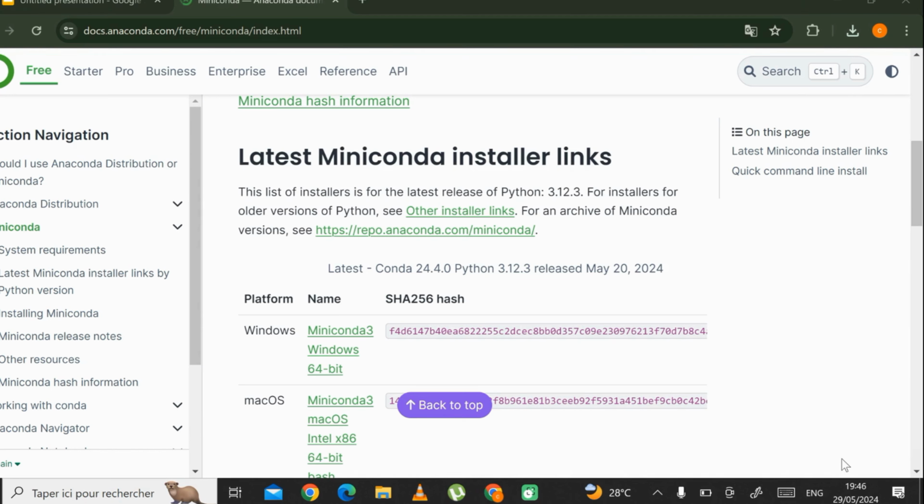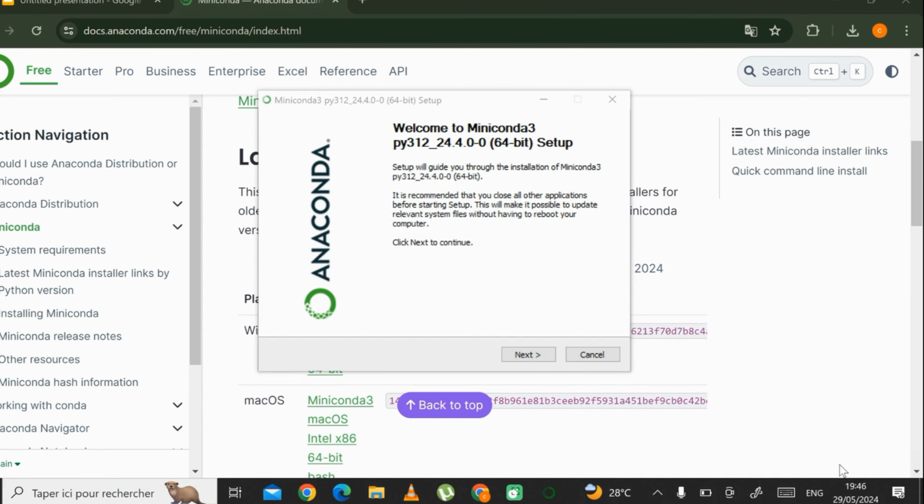It might take a little time. Okay, so when it downloads, we're going to go to our download files and we're going to see a Miniconda and we'll click on it. If not, we can just come to the bar down and click on it and it's going to pop up.